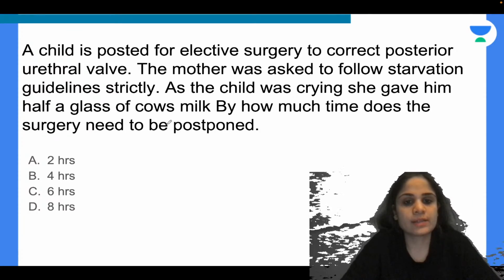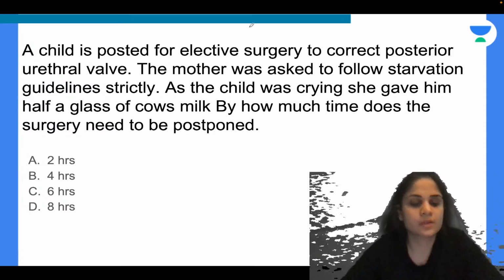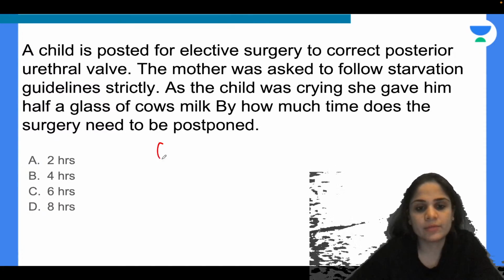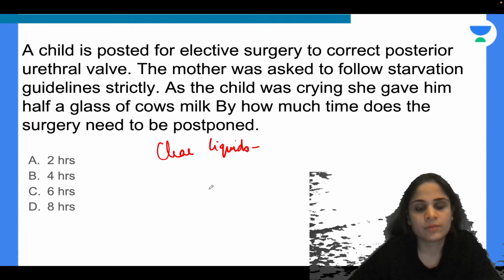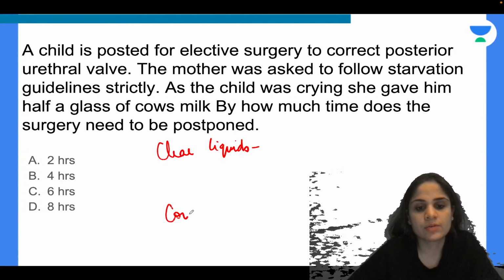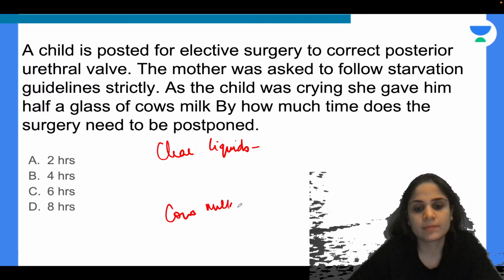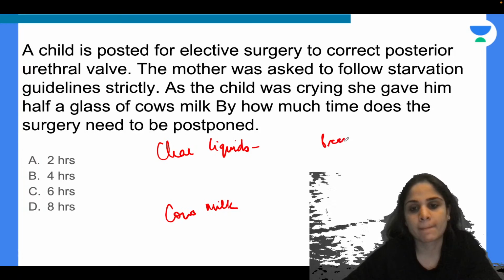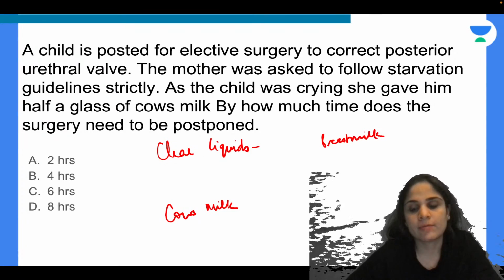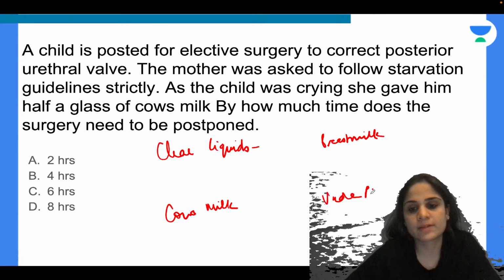Okay, so most of you are saying C, 6 hours. Alright, so quickly tell me, for clear liquids, what is our fasting time? For cow's milk, what is our fasting time? For breast milk, what is our fasting time? And for vada pav, what is our fasting time?